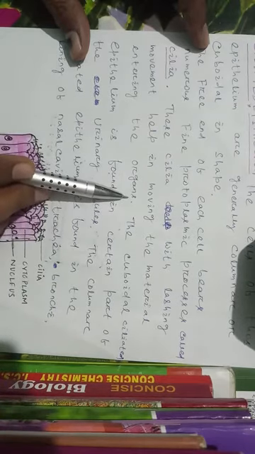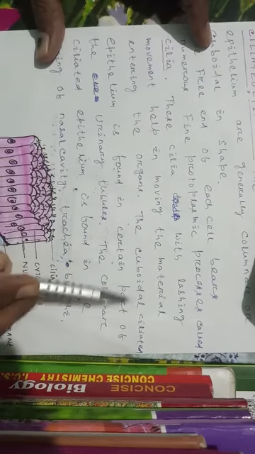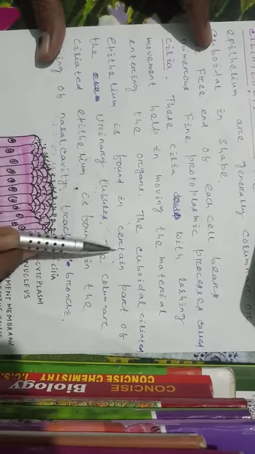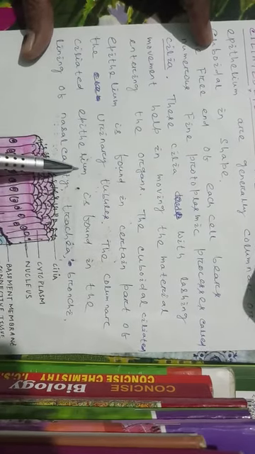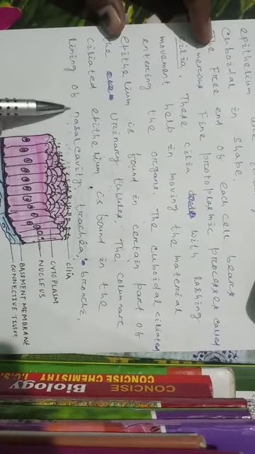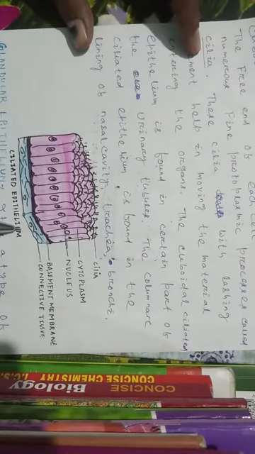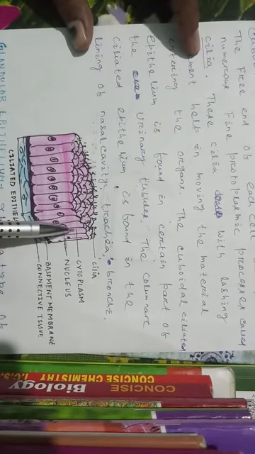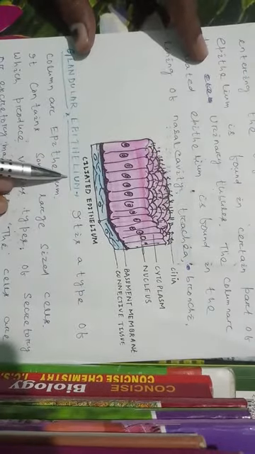That means the cilia help the movement of different substances from one place to another inside the organ. The cuboidal ciliated epithelium is found in certain parts of the urinary tubules. The columnar ciliated epithelium is found in the lining of nasal cavity, trachea and bronchi. This is the ciliated epithelial tissue. These are the cilia, this is the cytoplasm, this is the nucleus, this is the basement membrane, this is the connective tissue.